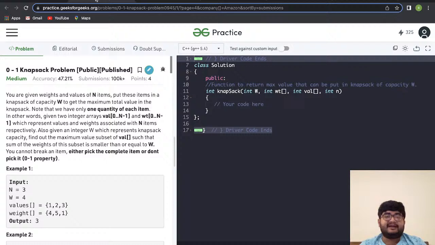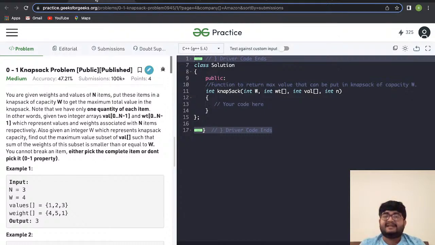The thief is carrying, let's say, a knapsack. A knapsack is kind of a rucksack or something like that. The thief is carrying a bag, right? The bag can only hold weight up to w. The capacity of the bag is w units. So the total weight of the items that he can steal should be less than or equal to w. He has to determine the maximum possible value that he can get, provided he can leave the home properly. That is, he will take the items, and each item has one quantity, right? He cannot take an item 10 times. He can take an item only one time.